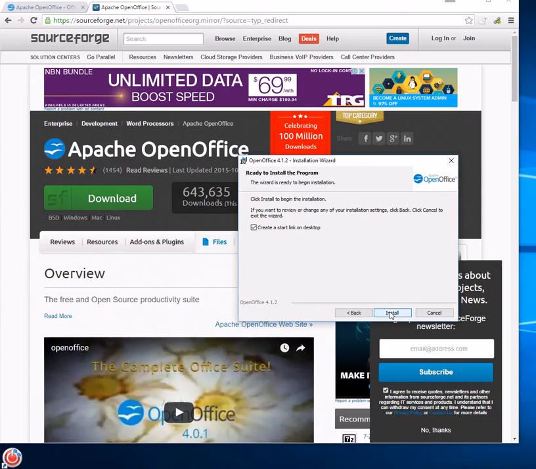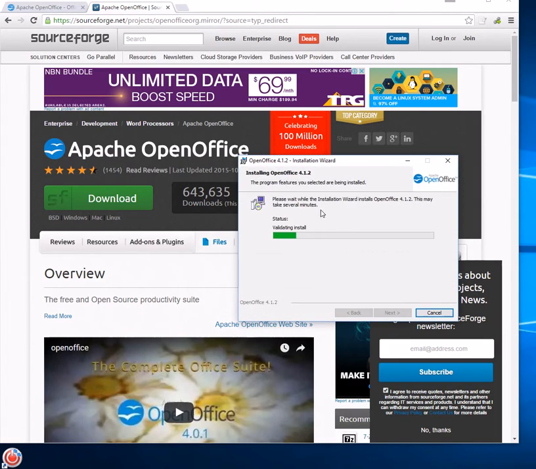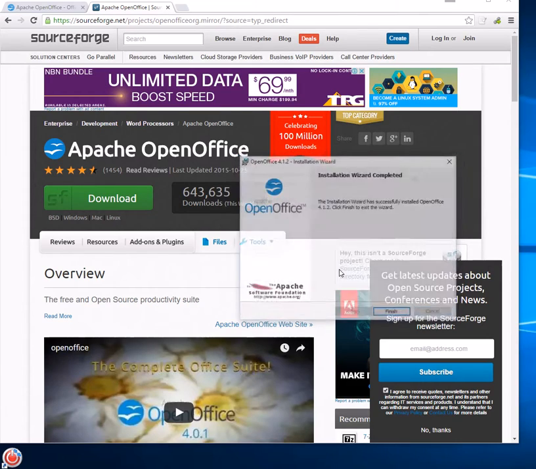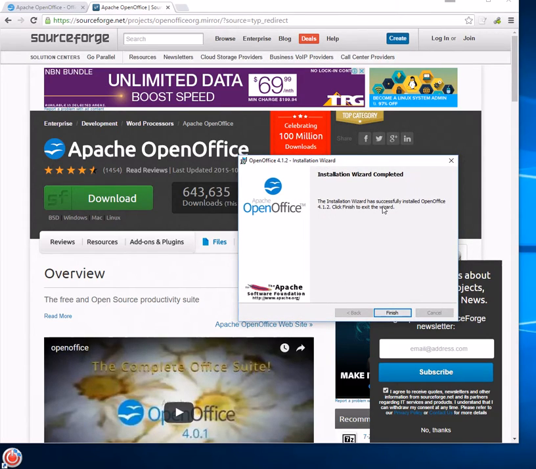Just following the prompts here. Check that this one is checked. Create a start link on the desktop. Then click on install. Okay, great. We're just going to click on finish.